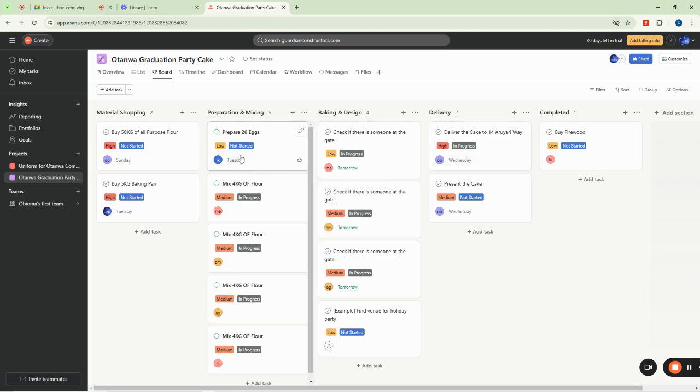Whoever received their tasks, you'll be seeing them working. You will see them working. I'm the one that did all these ones. So you see them working here. When they change it to done, you will just know from here.